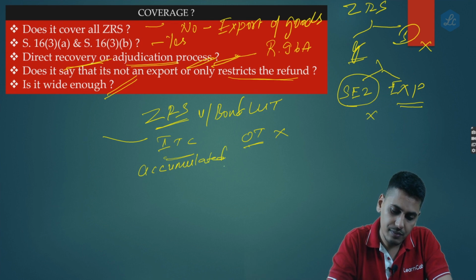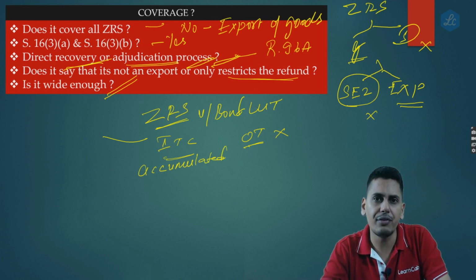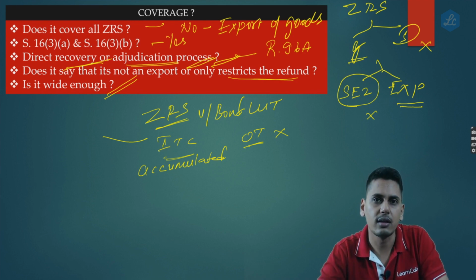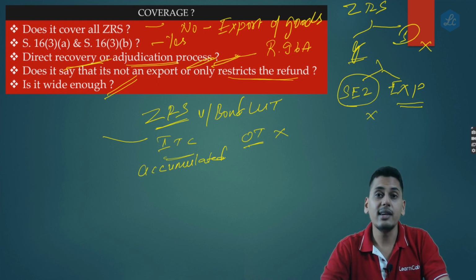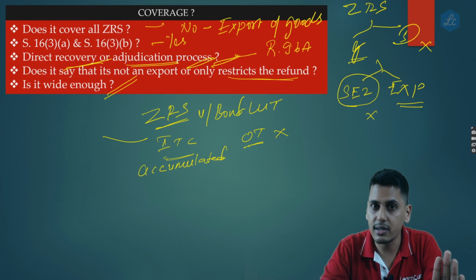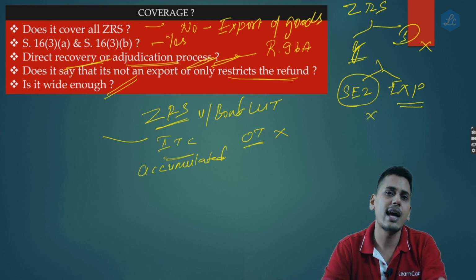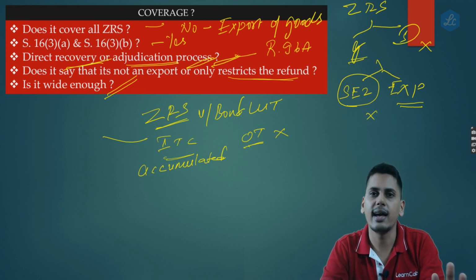Now this accumulated input tax credit, I naturally would have applied for refund and I would have got a refund. Why would 96B not apply? Friends, please carefully understand and recollect. In case of a zero rated supply which I have made under bond or LUT, should I pay any output tax? The answer is no.